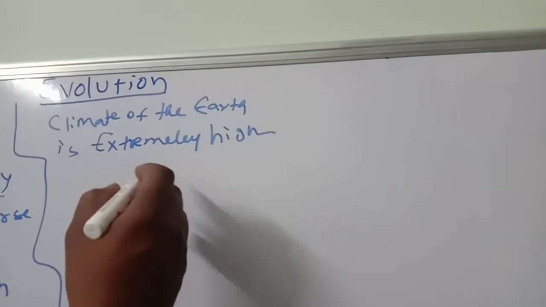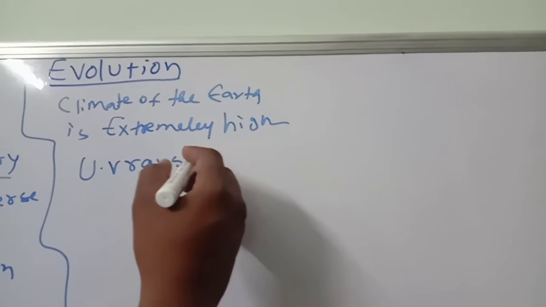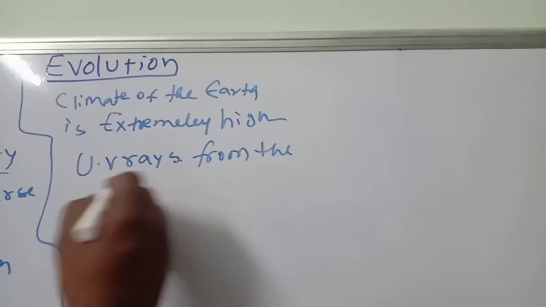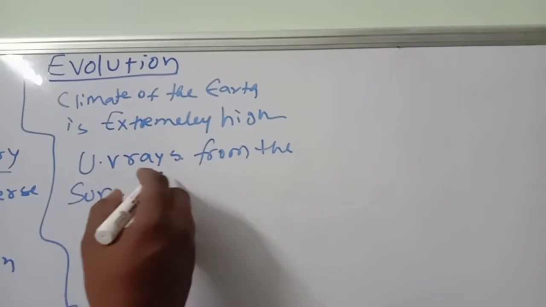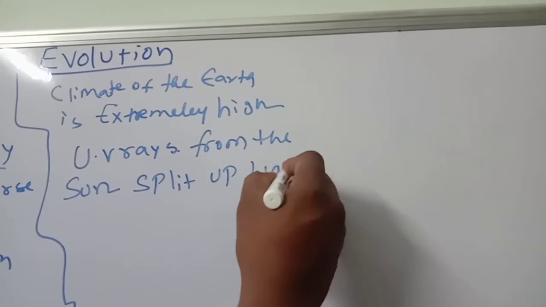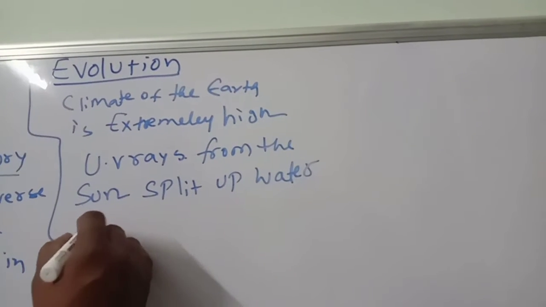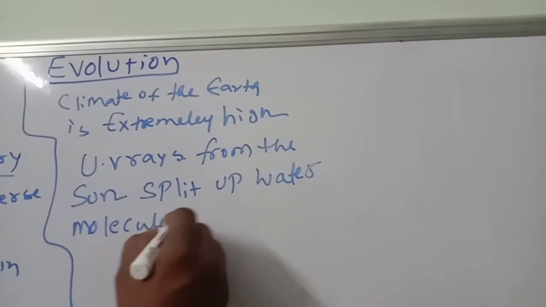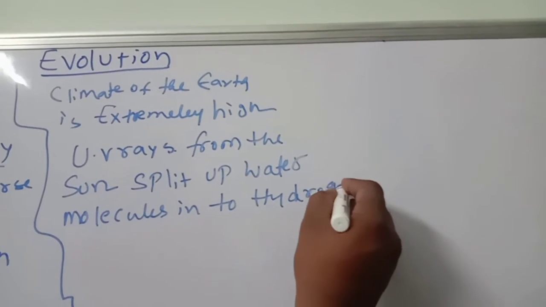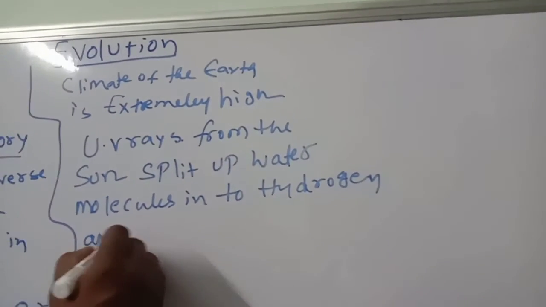And UV rays from the sun split up water molecules. Very important: the water molecule is divided into hydrogen and oxygen.